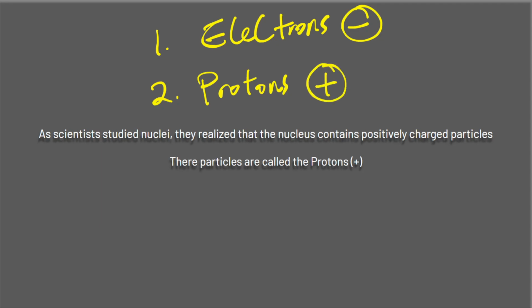Electrons are negative, protons are positive. So we know with a magnet, positive and negative charges, opposites attract, right? So if we have a positive nucleus in the center and the electrons are just on the outside, how can we have an atom that's mostly empty space?